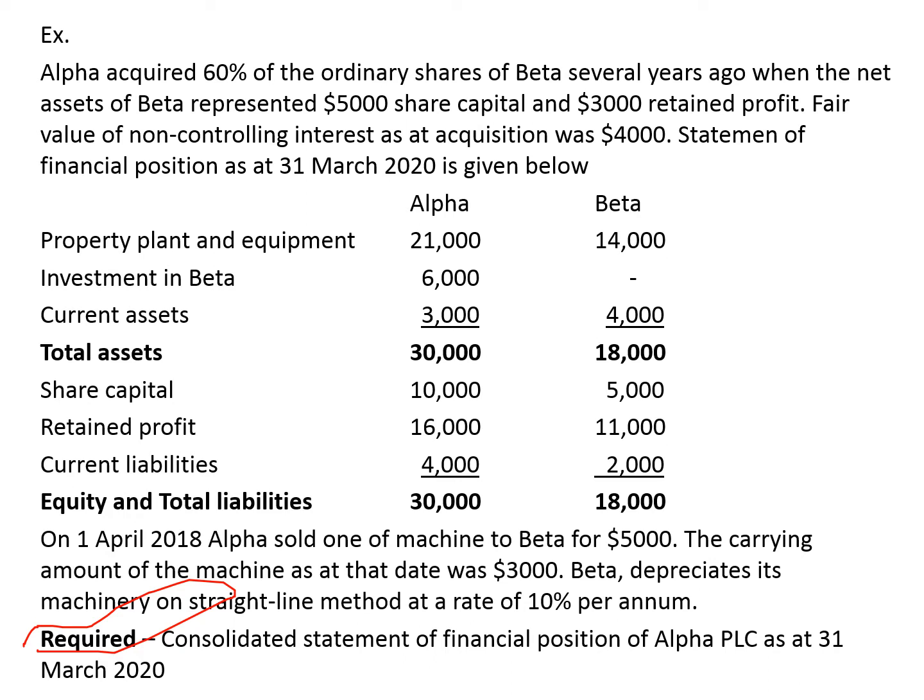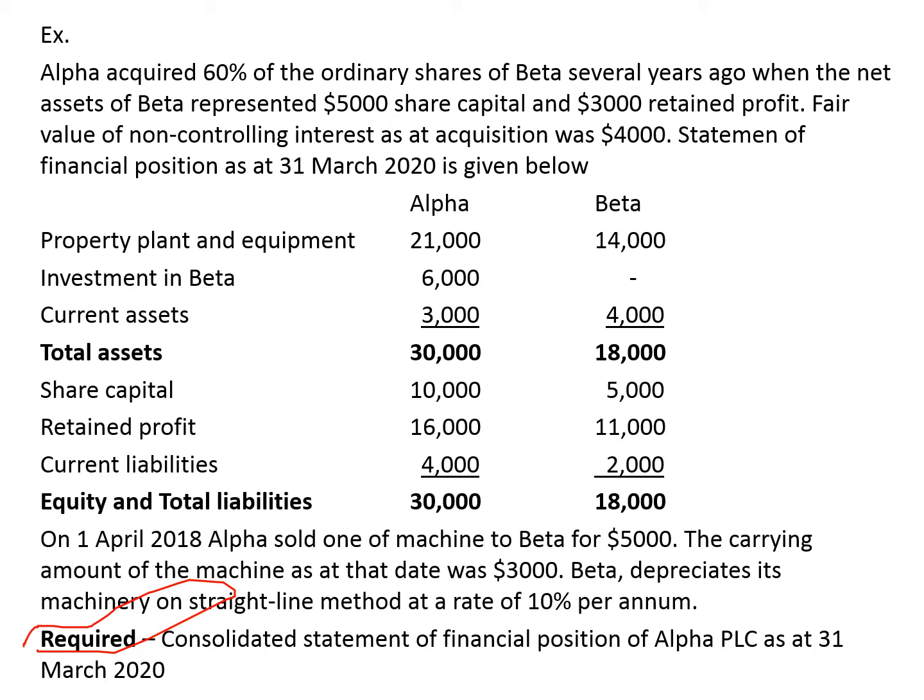You are required to prepare the consolidated statement of financial position of Alpha PLC as at 31st March 2020. So you are required to prepare the consolidated statement of financial position, or consolidated balance sheet. Accordingly, you should have information about the parent company and the subsidiary company. We'll now read the question objectively.